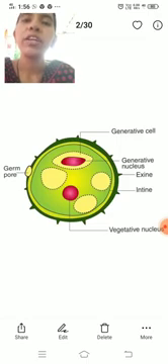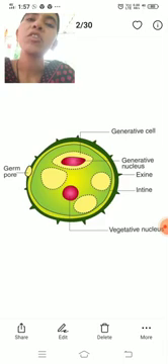First of all, we will discuss the vegetative cell. The nucleus of the vegetative cell is spherical.